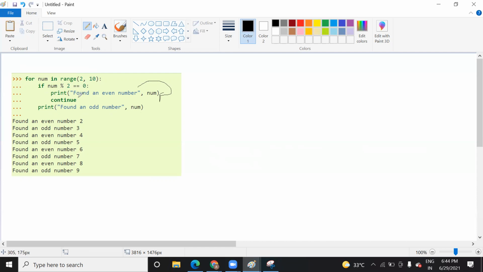So this will not come, and it will take the cursor to this part and print found an odd number 5. Similarly, for 6 is even, 7 is odd, 8 even, and 9, it will work like this. So this is the continue keyword,